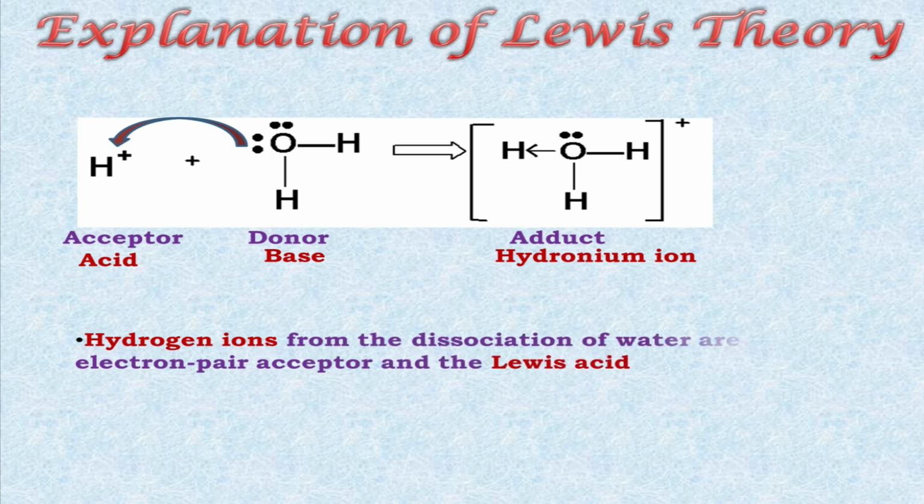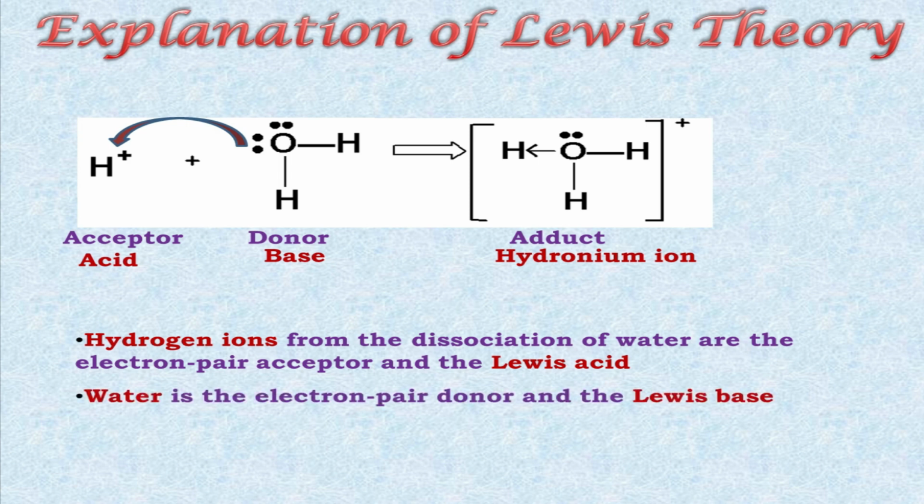The hydrogen ion is actually taken from the dissociation or ionization of water. This hydrogen ion is the electron pair acceptor and the Lewis acid, and water is the electron pair donor and the Lewis base.